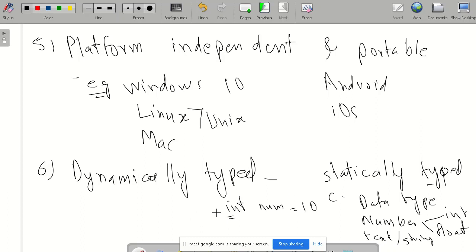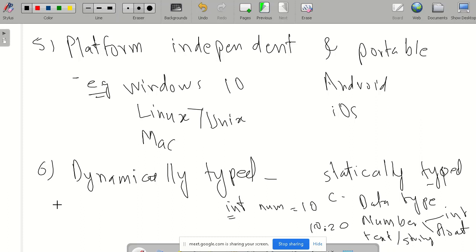One thing. Second thing is that we can only store the same data type. Means if I define int num is equal to 10, then I have to give only a numerical value which belongs to integer. I can't give 10.20 or things like that. This is a number, but it belongs to float values. Or I can't give a value which is text or any string value in statically typed programming languages.